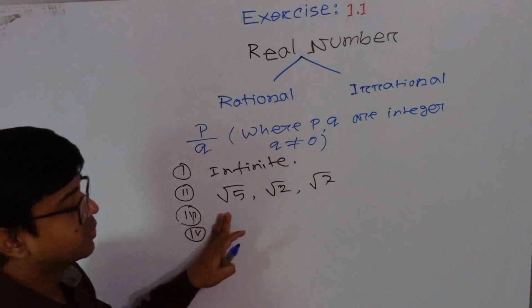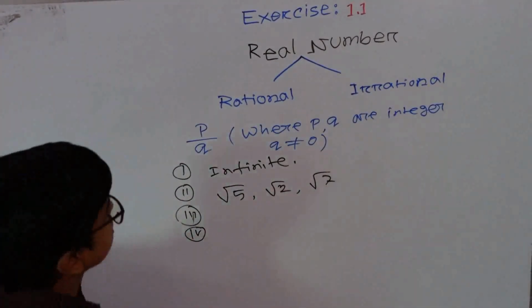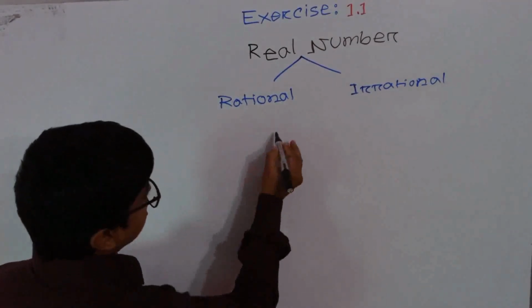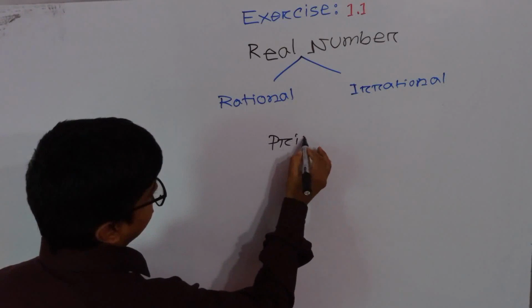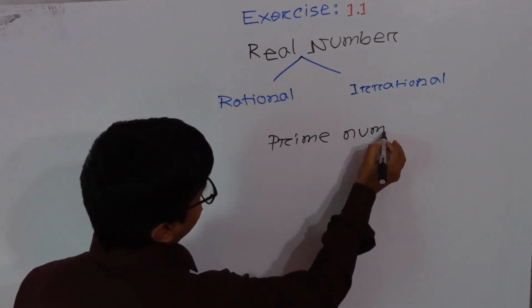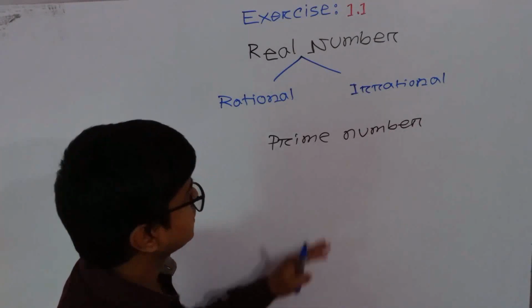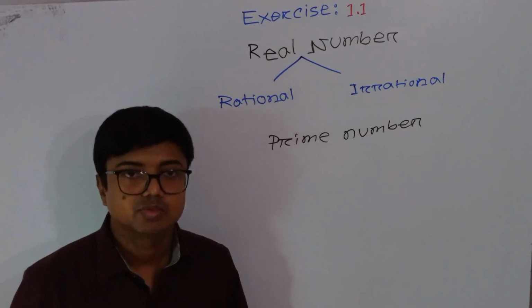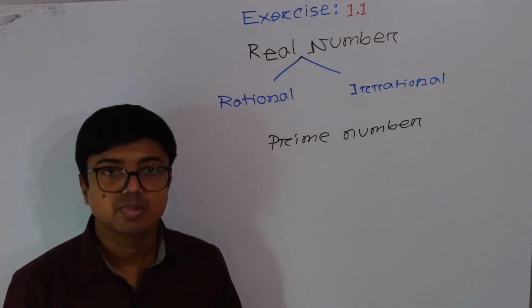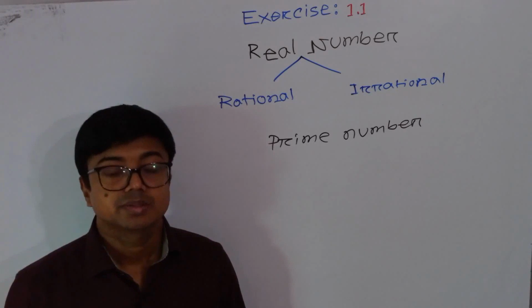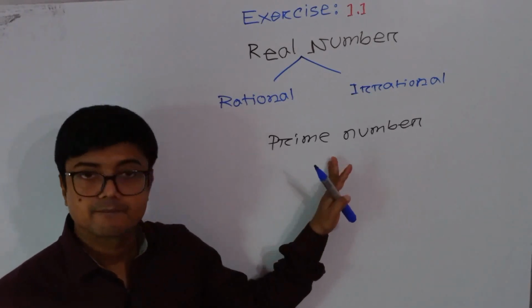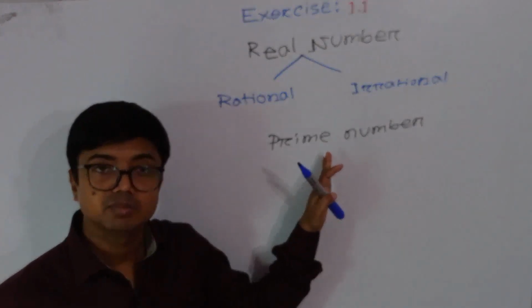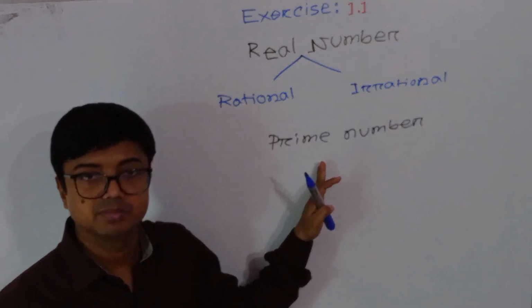Now prime number. Except 1, every natural number that is divisible only by 1 or the number itself is called a prime number.